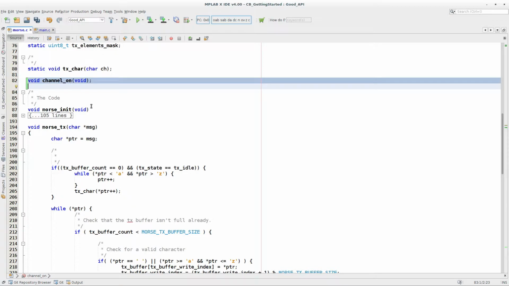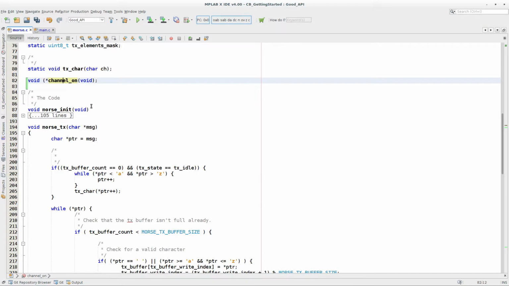This line says channel on is a function, it accepts no parameters and it returns nothing. If I put an asterisk in front of that, it's now a function that accepts no parameters and it returns a pointer to a void. So it actually returns an address in memory.